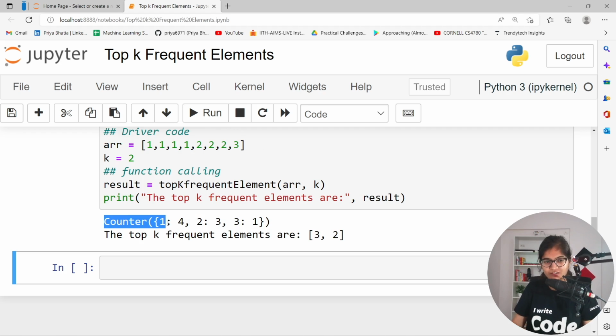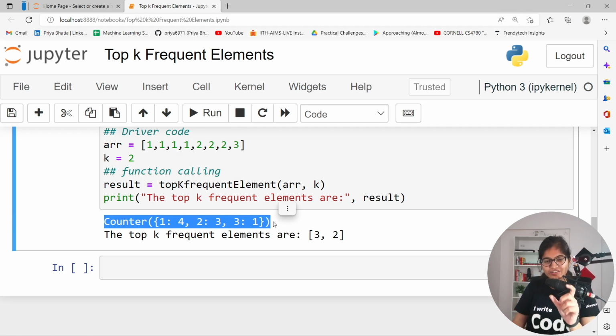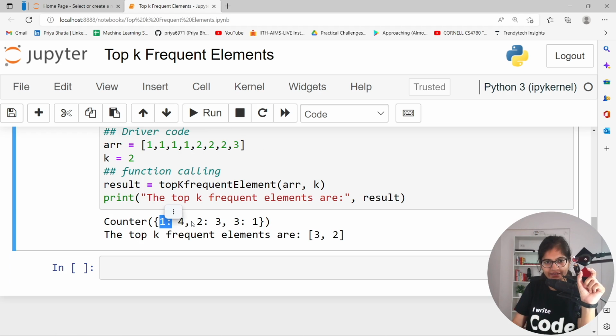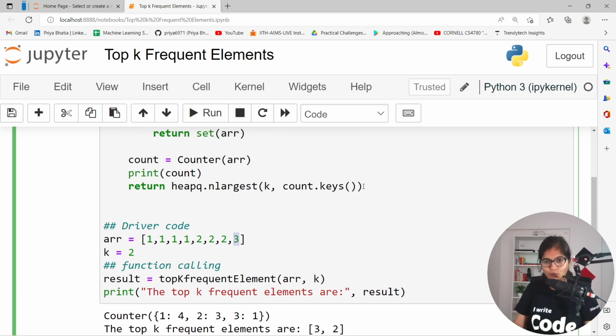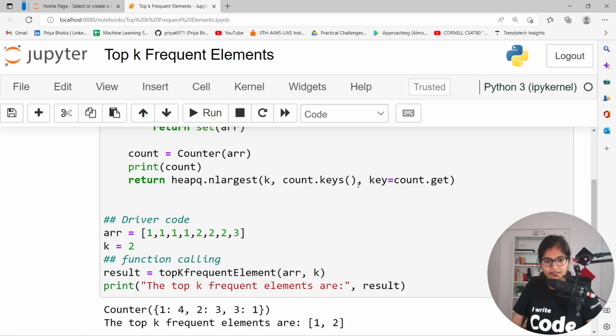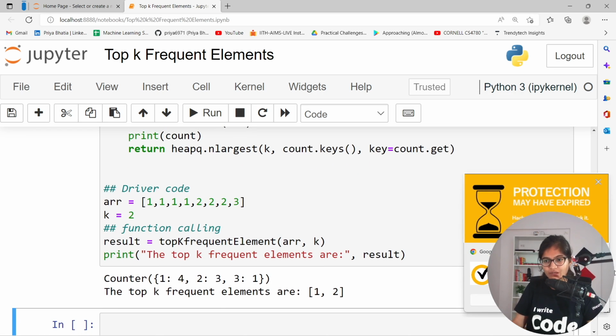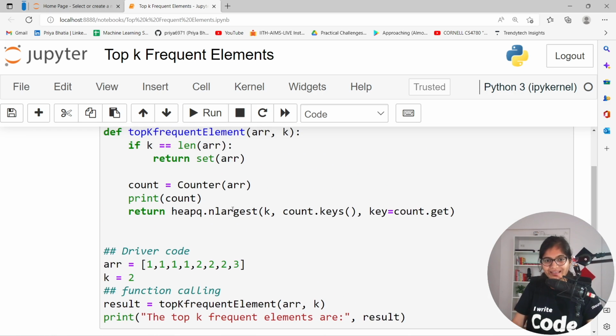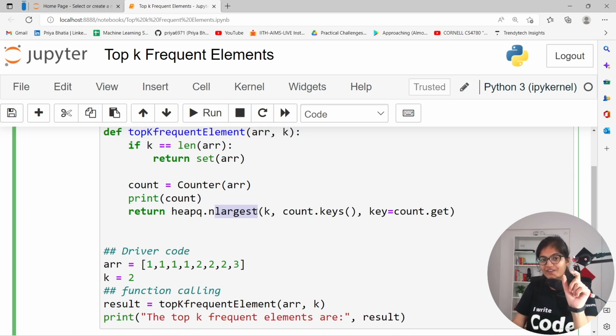So this is what I was telling you at that point of time. It is just giving me the value key as 1, 2 and 3, and the value as the number of elements, the frequency 4, 3 and 1. So what we can do is pass one more parameter, key, which is equal to count.get. Okay, so now here, in nlargest we will be having the 3